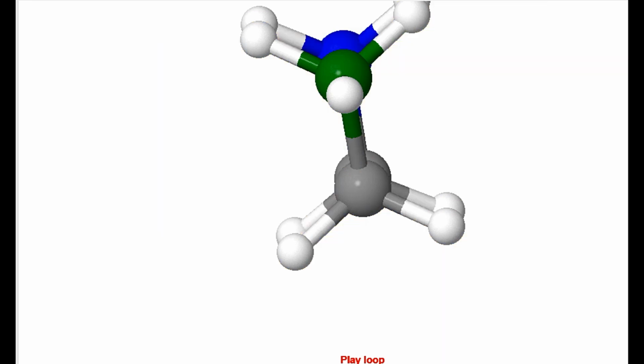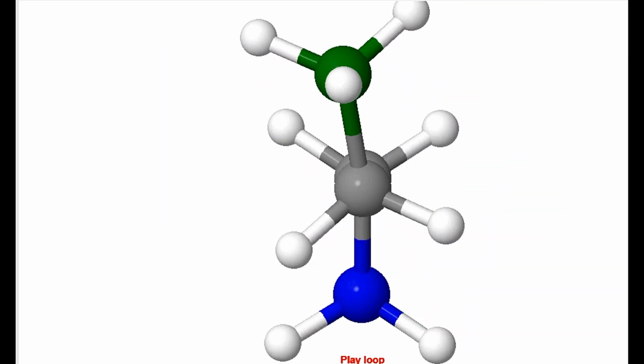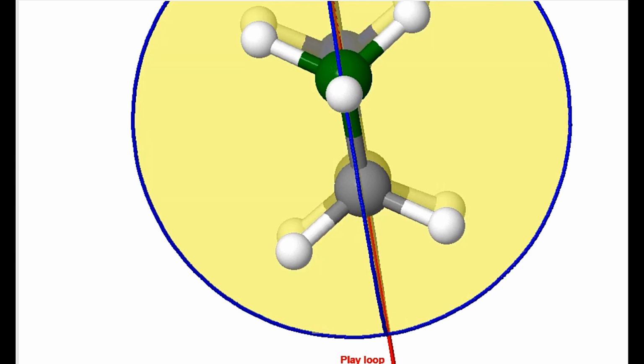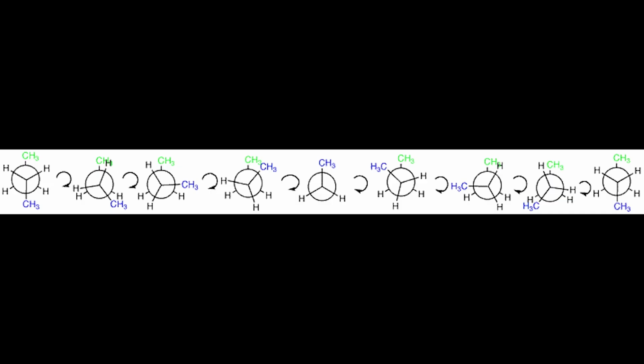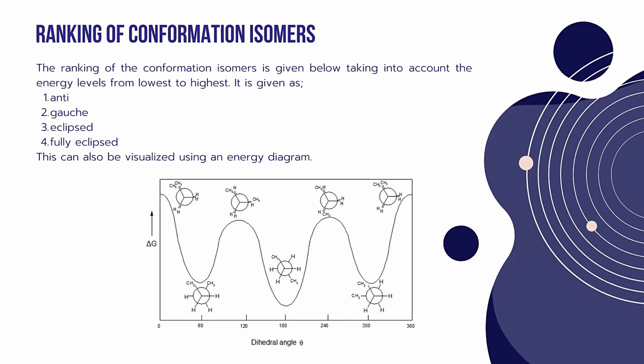Rotation of anti-butane by 120 degrees again leads to the formation of the Gauche conformer. So for every 60 degrees of rotation of one of the carbon atoms around the single bond, we get a different conformer of butane.